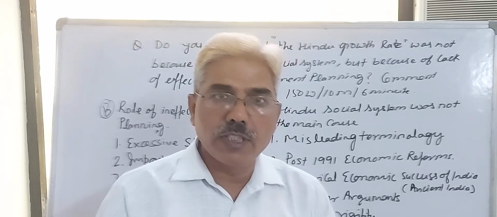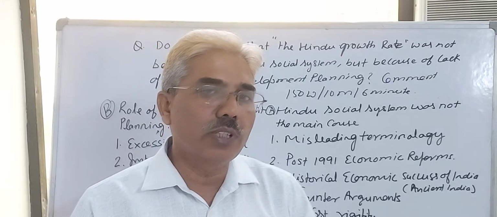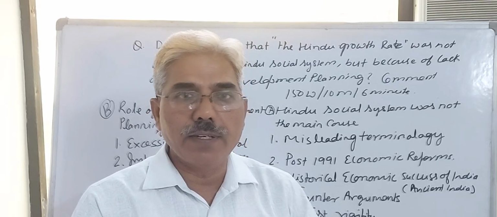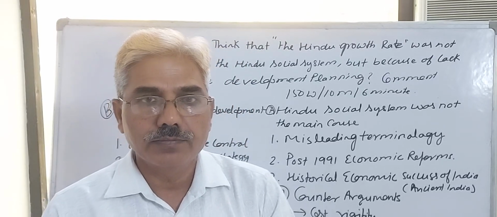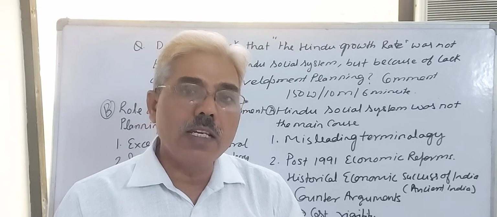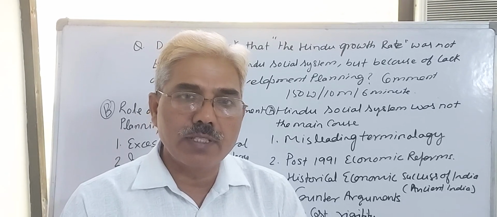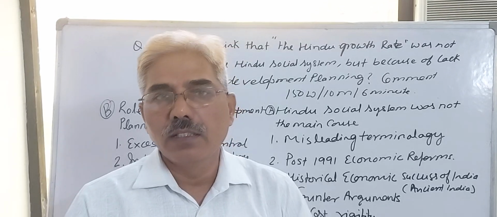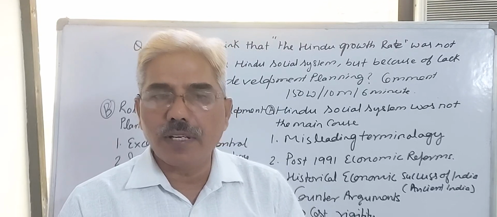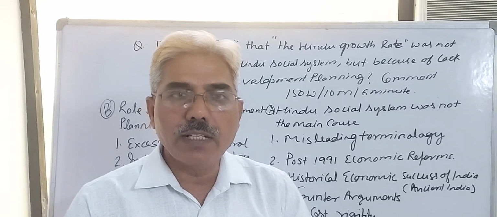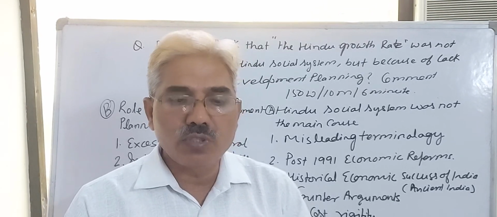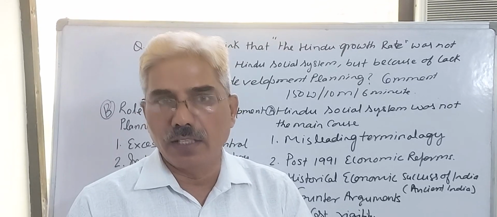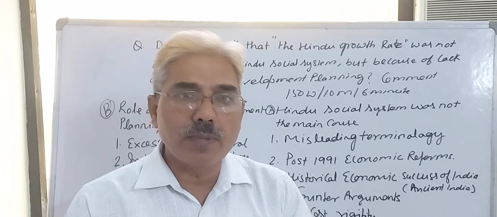Students, as I discussed with you, the term Hindu growth rate was coined by Dr. Raj Krishna for the period 1950 to 1980, when our national income growth rate was only 3.5%, which was very low. And he finally said it was determined by the Indian social system. If I identify the main factors of the Indian social system: the caste system, the joint family system, and rural India. But think sharply,